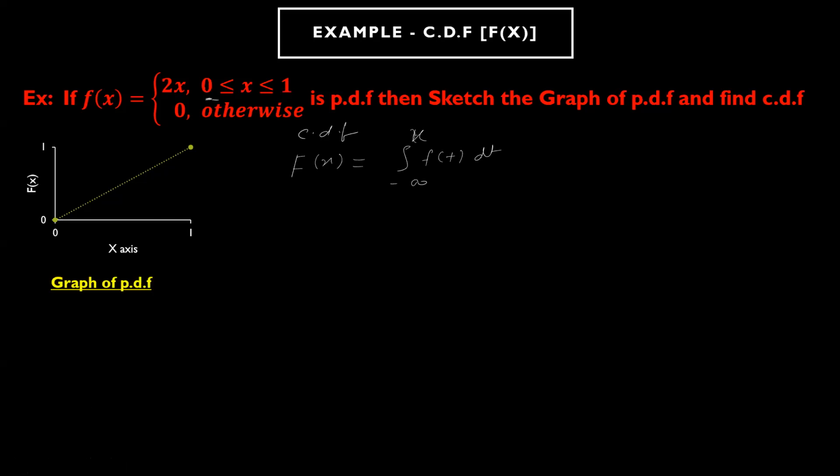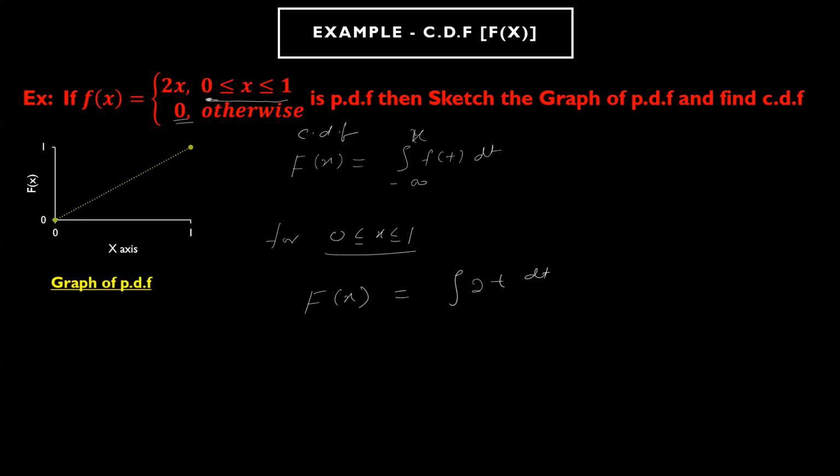I will focus on this interval only, because in all other intervals the value is 0. So for 0 less than or equal to x less than or equal to 1, F of x becomes the integral of f of t, which is 2t, replacing x with t, dt.